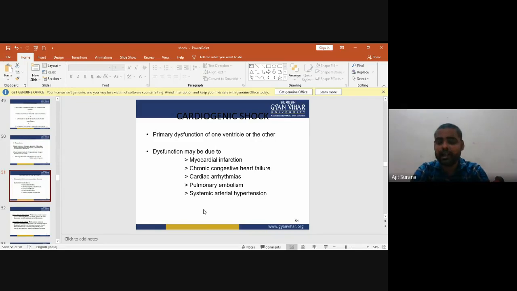Now, the second one is cardiogenic shock. Cardiogenic shock occurs mainly due to the primary dysfunction of one ventricle or the other.